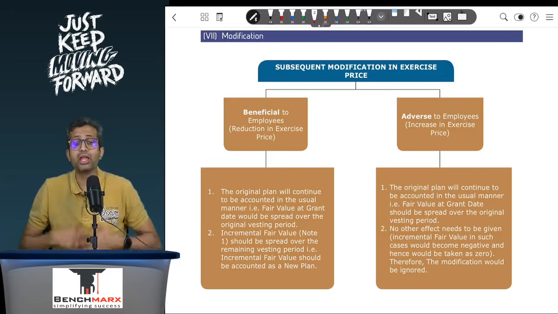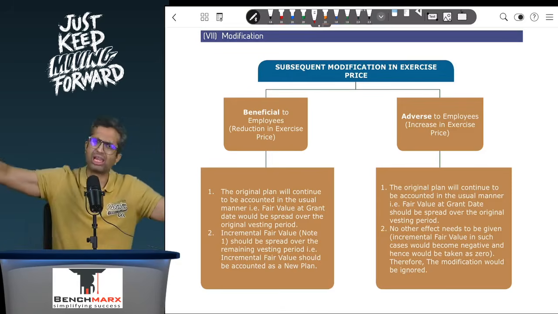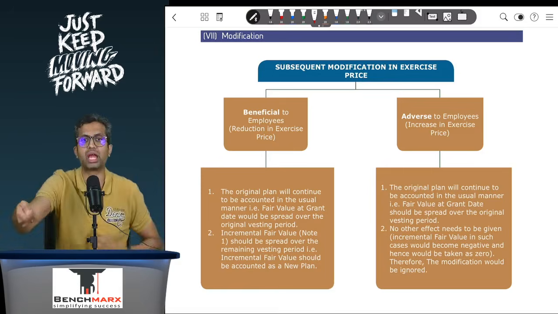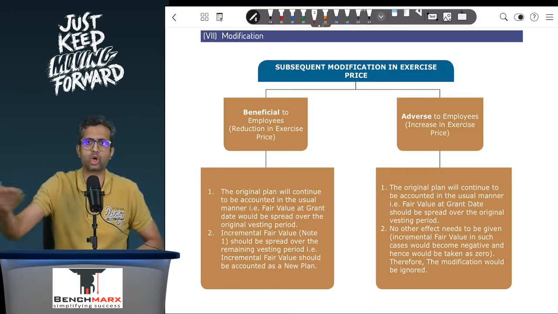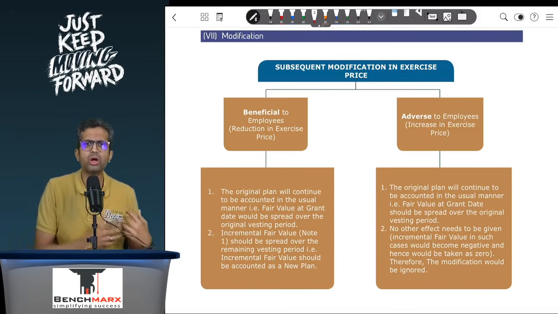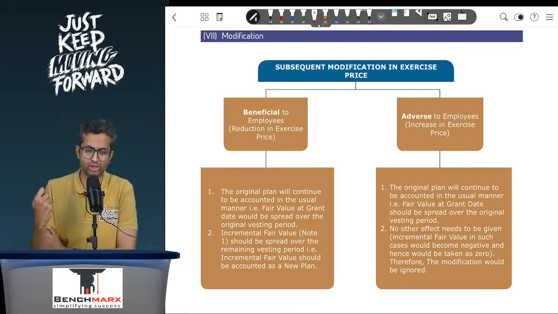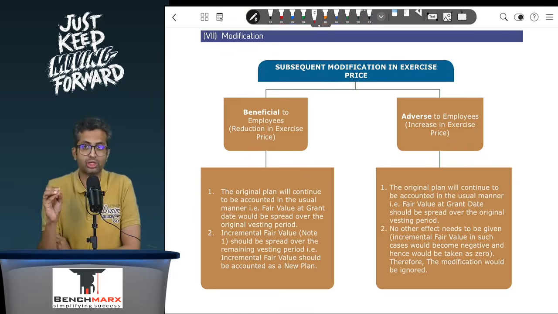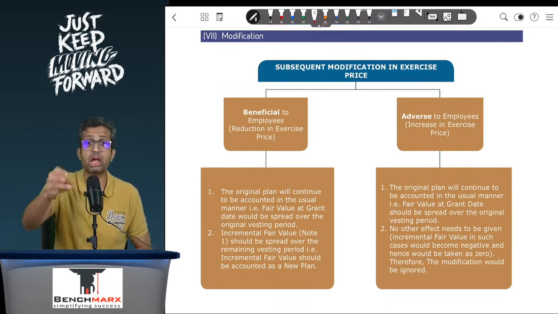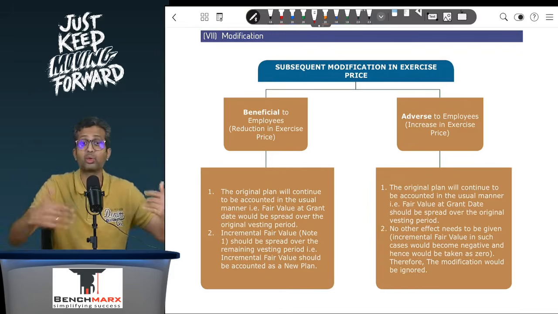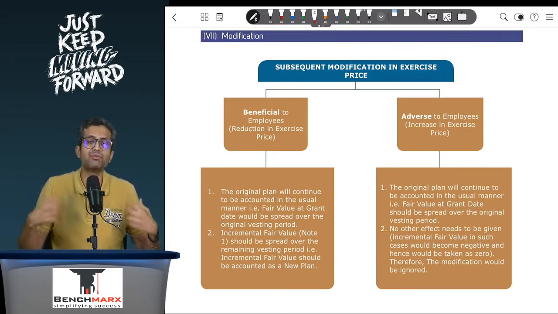So how will I account for this? The accounting would be, you will treat that 500 ml bottle as it is, and for the 250 ml can that is given, you will spread the benefit of that additional action over the remaining 2 years on a straight line basis. Now, how will you quantify that? The management has taken an action. Because of that action, the fair value of the options which were in the employee's hands, which were worth 5 rupees, is now, let us say, 20 rupees. Maybe 55 minus 35, that comes to 20 rupees.